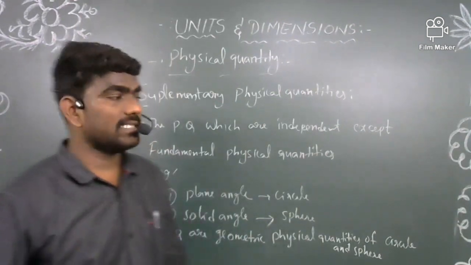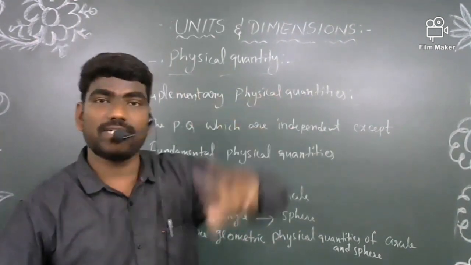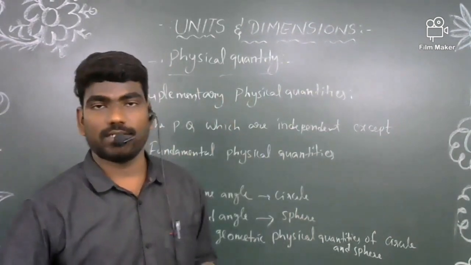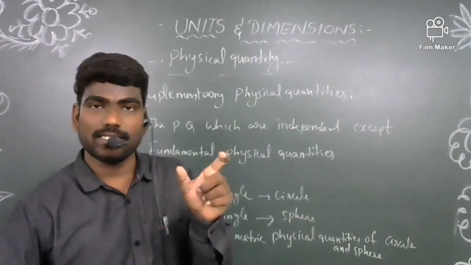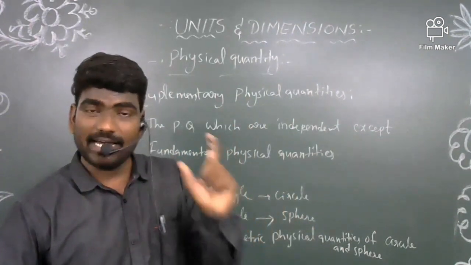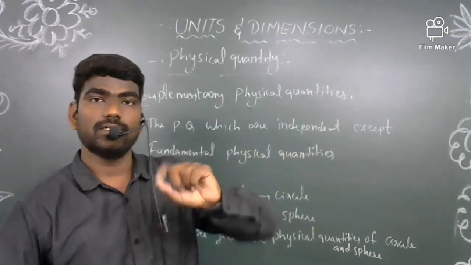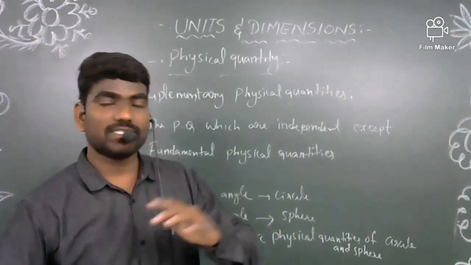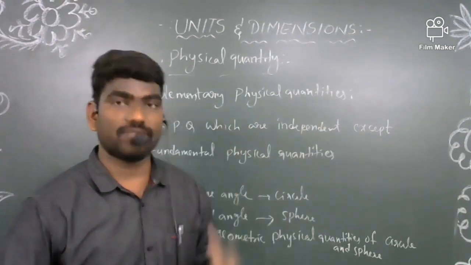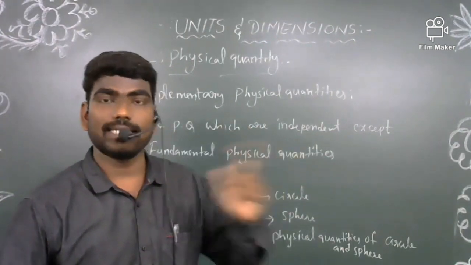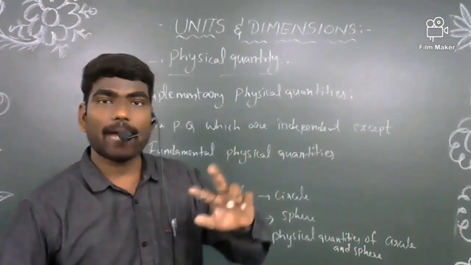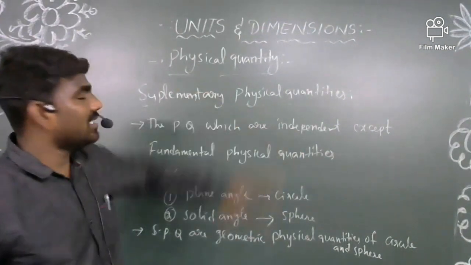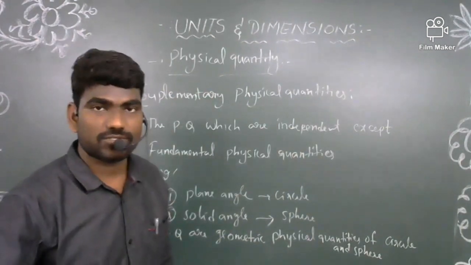Based upon their dependency, those physical quantities can be classified into two groups: fundamental physical quantities and derived physical quantities. If they are independent of other physical quantities, we consider them fundamental physical quantities. And the physical quantities which depend on other physical quantities are derived physical quantities. Apart from these two, one more group of physical quantities is there, which we call the supplementary physical quantities.